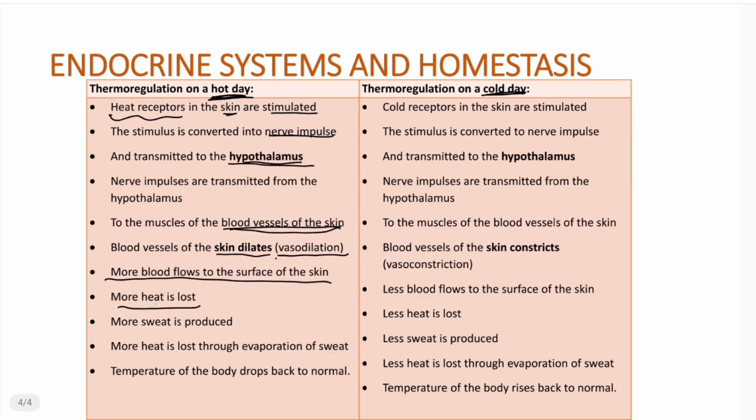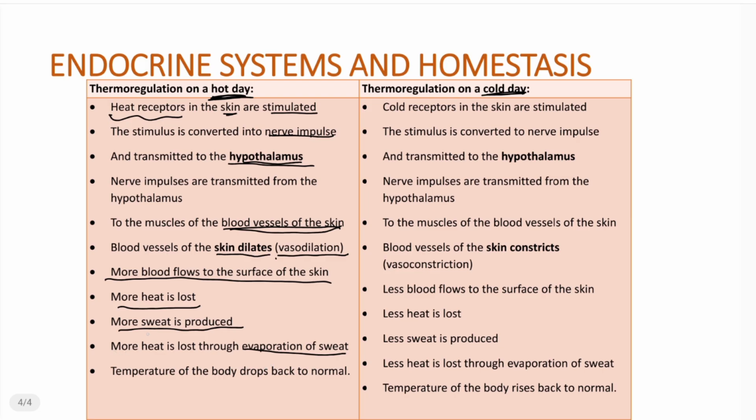Now, after more heat is lost through more blood flowing to the surface of the skin, we also know that on a hot day, the sweat gland is going to become active. And when it is active, it is going to secrete more sweat. It is going to produce more sweat. Now, when this sweat is produced, it is going to be carried by the sweat duct to the surface of the skin, where it is going to become evaporated.